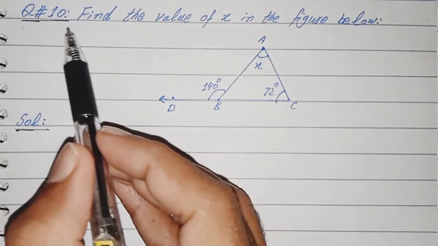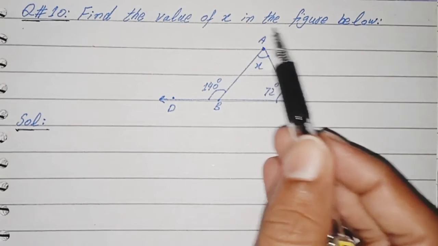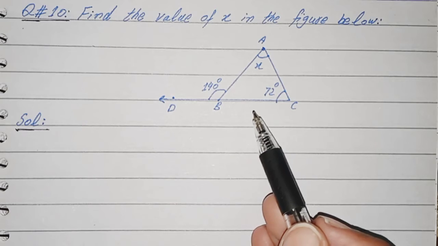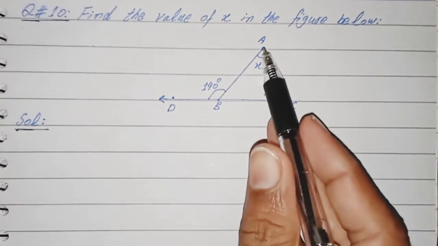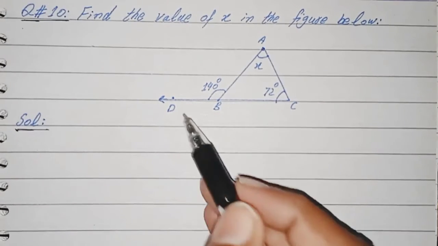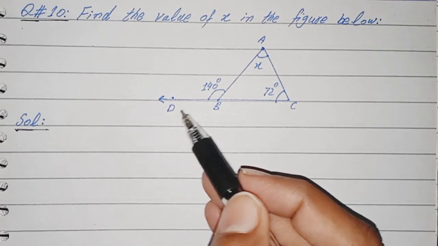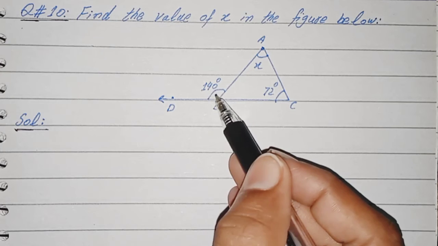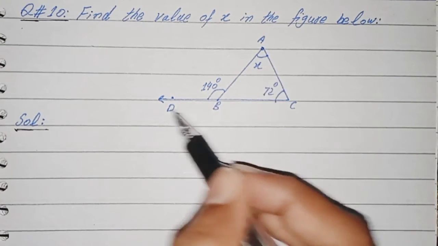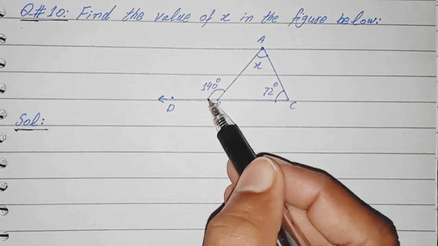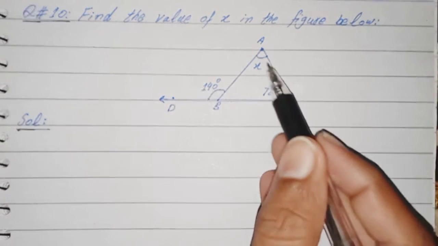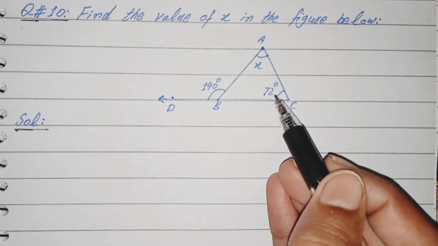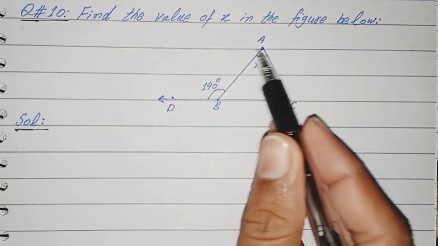Now question number 10 is written as: find the value of x in the figure below. The figure is given, that is A, B and C, and that is point D. We know angle ABD is an exterior angle because it is outside the triangle, and these are interior angles. X is also interior and 72 is an interior angle. ABC are forming a boundary.